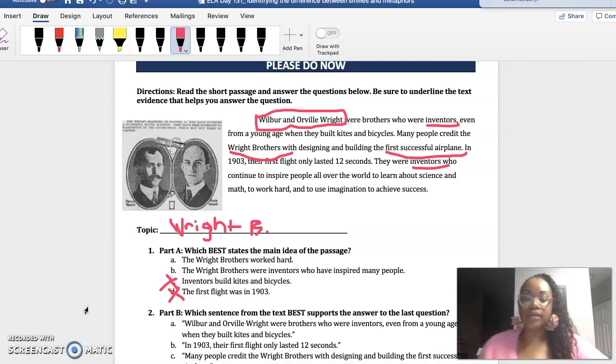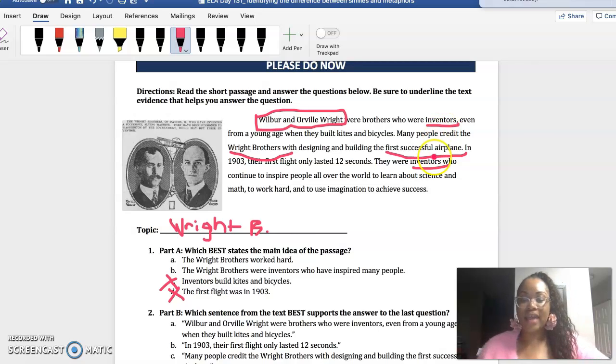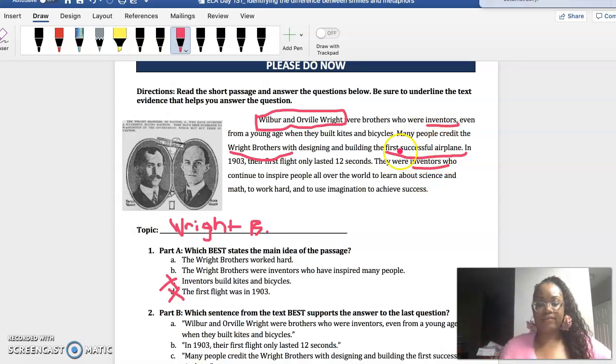But I also need to go back and look for it if it has my repeating ideas. So A has the Wright brothers, but I don't see where it talks about that they were inventors or what they invented. B has the Wright brothers and it also states inventors, which is one of our repeating words. So I think I'm going to go ahead and eliminate A because it doesn't really give me enough information. So B must be our main idea, okay?